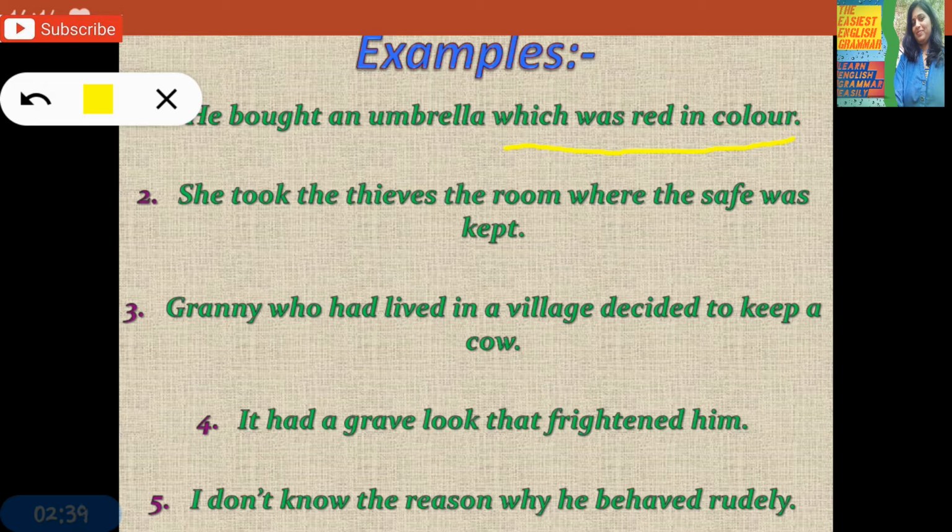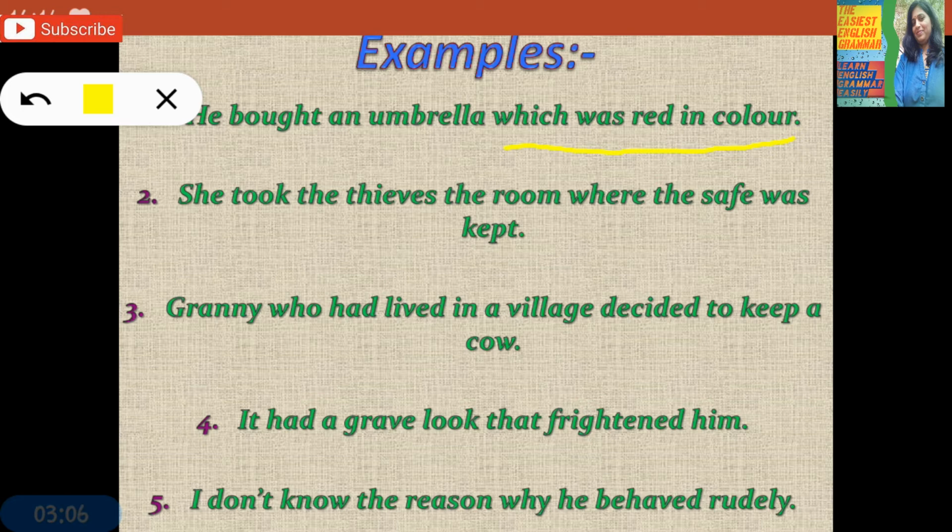He bought what? An umbrella, but an umbrella is a noun, it is not a clause. So it is not a noun clause because it is not giving the answer of complete clause for this verb. Bought what? Bought an umbrella, it is a word, it is not a clause, so it cannot be a noun clause.